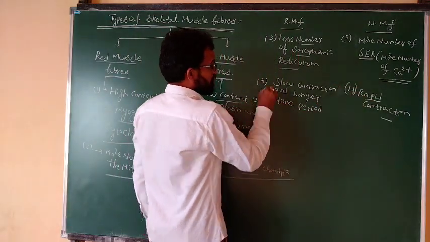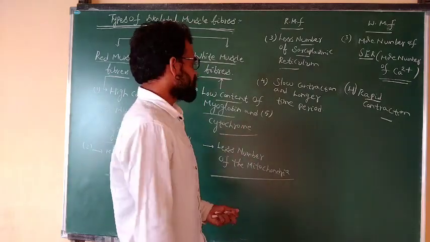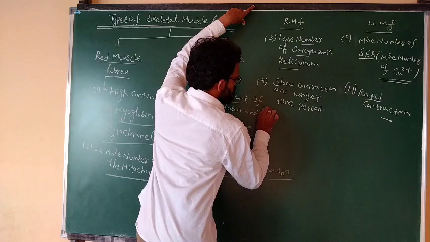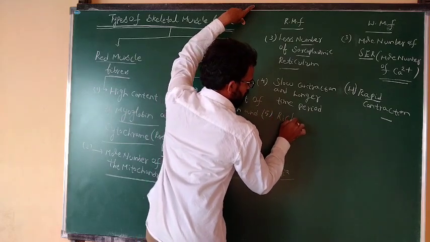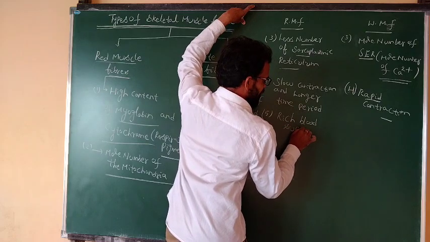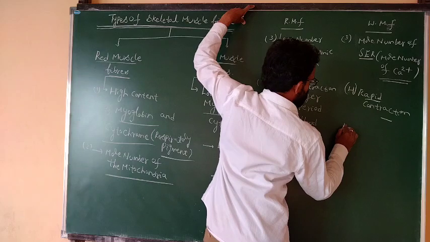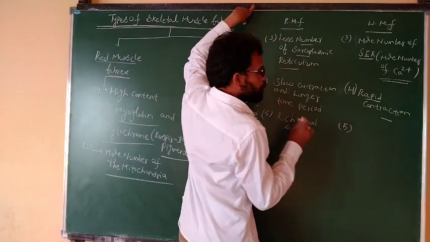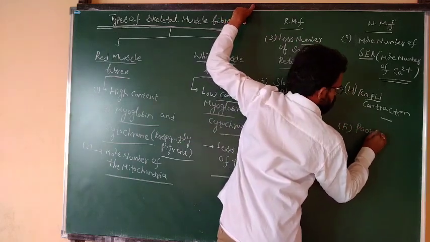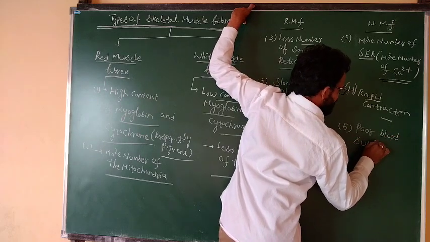Next one is a rich blood supply to the body cells. Red muscle has a rich blood supply, while white muscle has a poor blood supply.